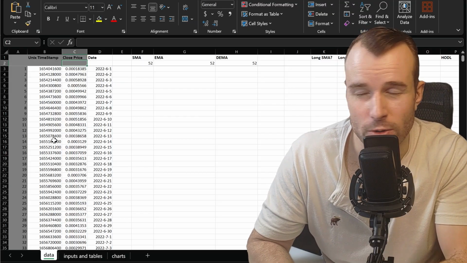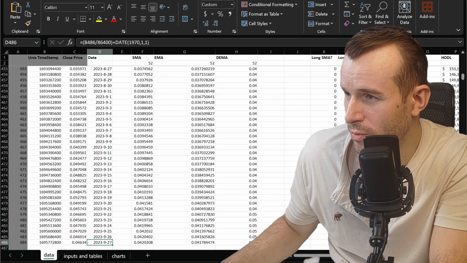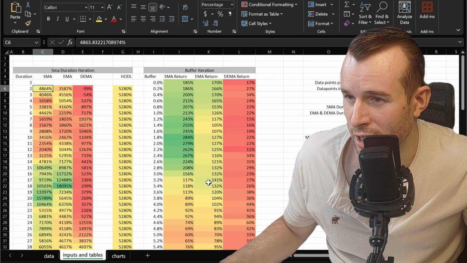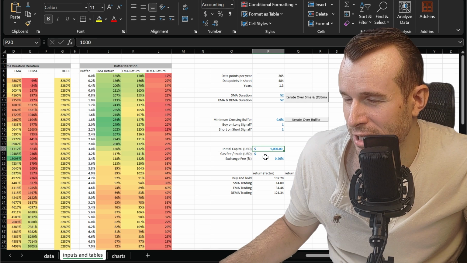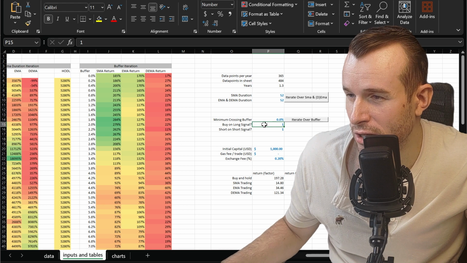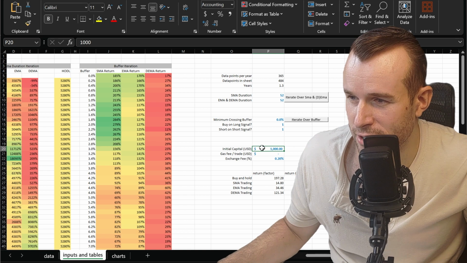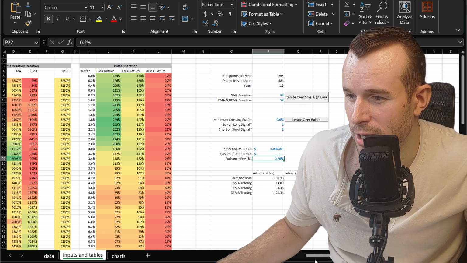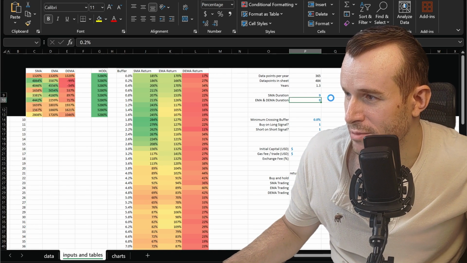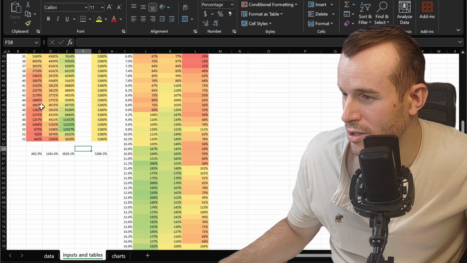Let me quickly show you the Excel sheet. So the data starts on the 1st of June 2022. Then we calculate the simple moving average and the exponential moving average. We then have a little macro sheet over here where we can enter how much capital we start with, what's our trading fee, are we only betting on rising prices or are we also betting on falling prices? And when we set this all up, I start this now with 1,000 and 0.2 trading fees. Then we can iterate over all of those moving averages and let this macro sheet calculate. And this takes a while because this backtests 52 moving averages, but we are done.